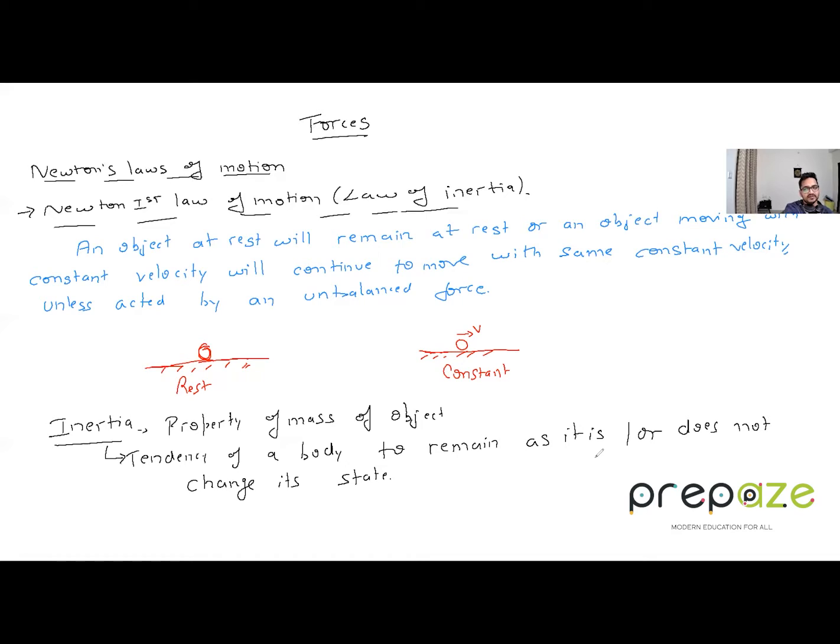All right. So it's basically a property of the mass. The more the mass, the more the inertia. Suppose you have a very heavy ball and you want to move or kick that ball. Obviously, it is very difficult to move it because the mass is more, so its inertia is more. That is, it wants to remain at rest. If it is moving at constant velocity, it will remain at constant velocity because it is quite heavy, and to change its state, you require a lot of force. So that is why you can relate Newton's first law with inertia.